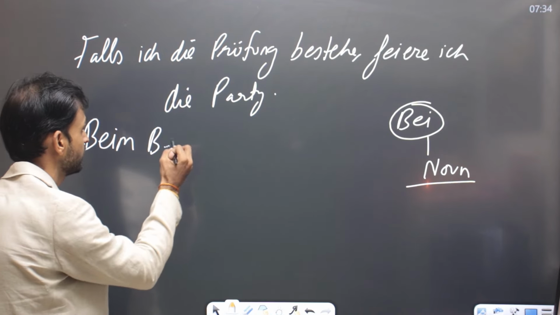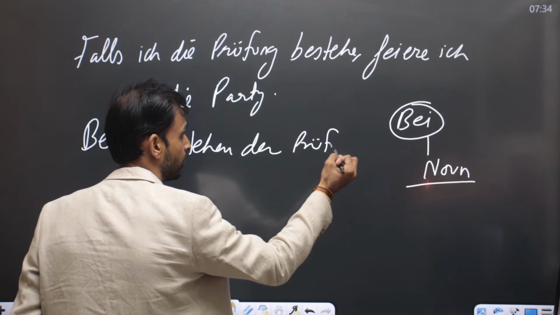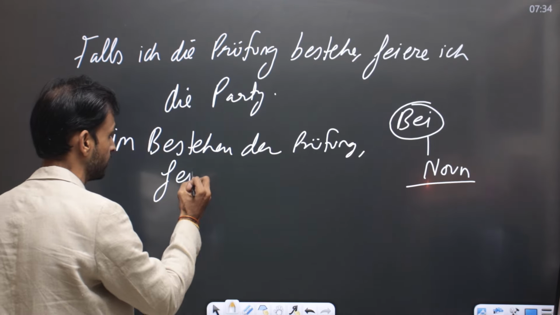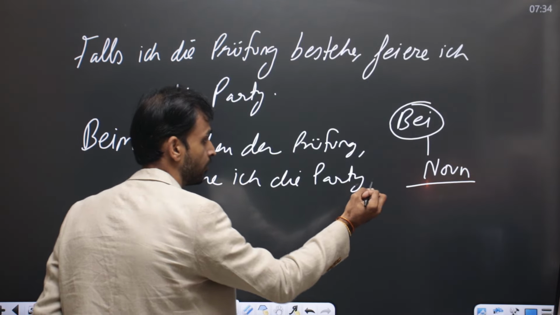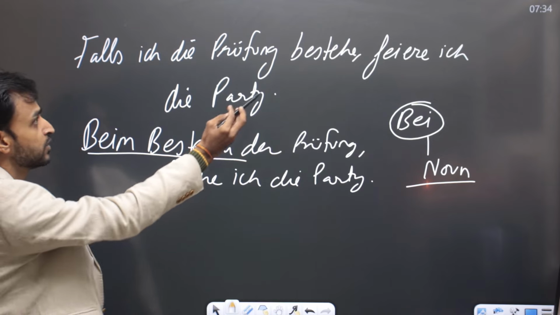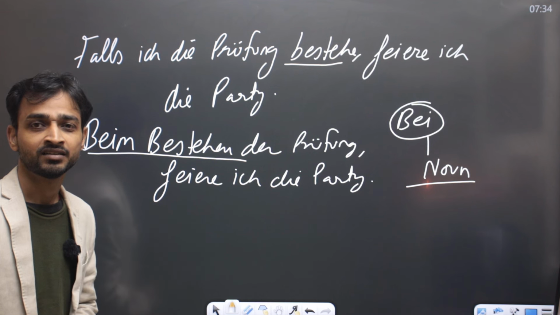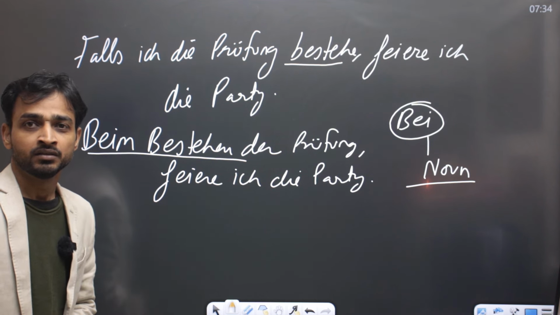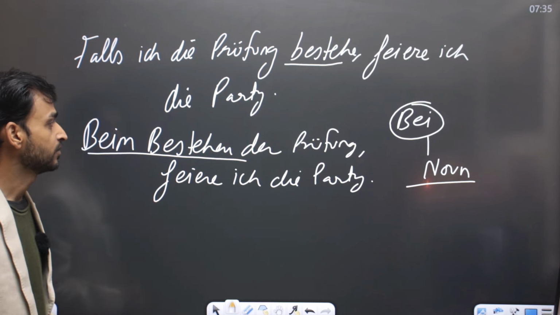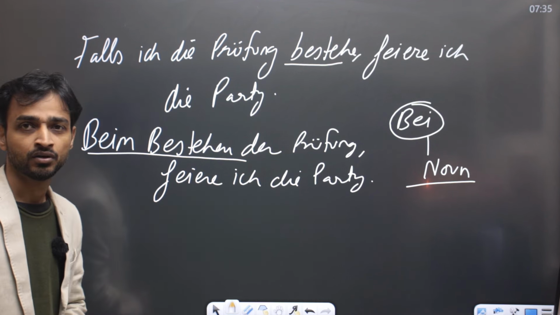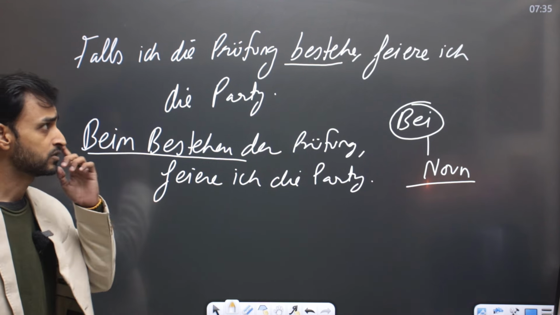I can say beim Bestehen der Prüfung feiere ich die Party. I am saying beim Bestehen. I have used this verb bestehen as a noun. You know, every verb can be used as a noun, and in that case the article is always das. Beim Trinken, beim Fahren, beim Lesen, beim Spielen. Similarly, beim Bestehen means during the passing of the examination. This is the noun I have created with the verb bestehen.